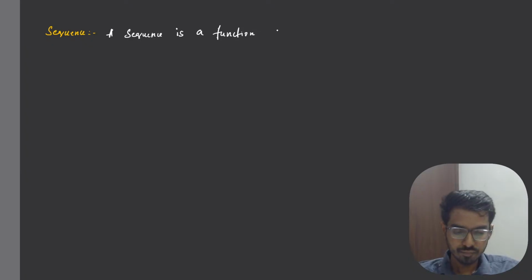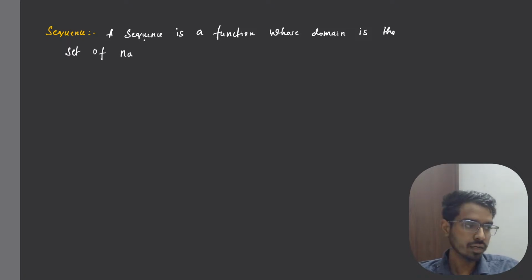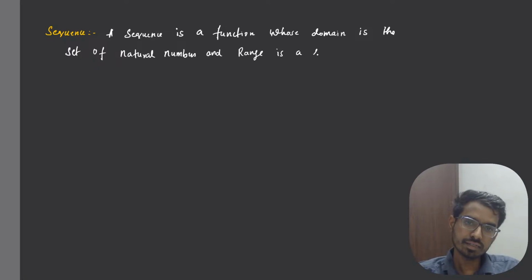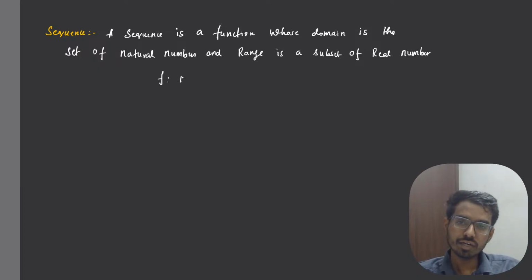A sequence is a function whose domain is the set of natural numbers, and the range is any subset of real numbers, or it can be the real numbers also, right? So that means a sequence is a function from natural numbers to real numbers, right?